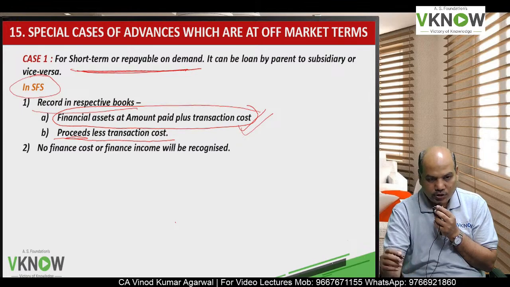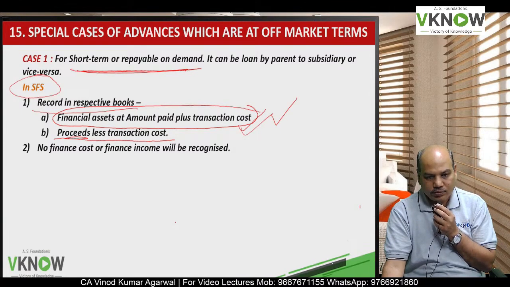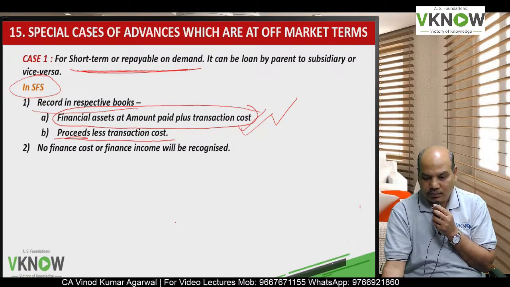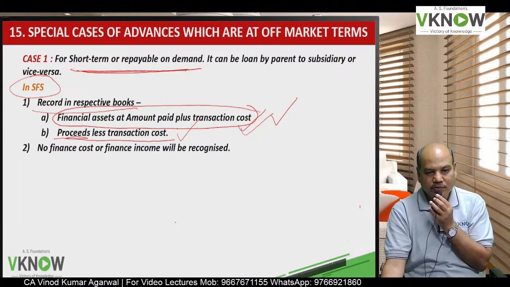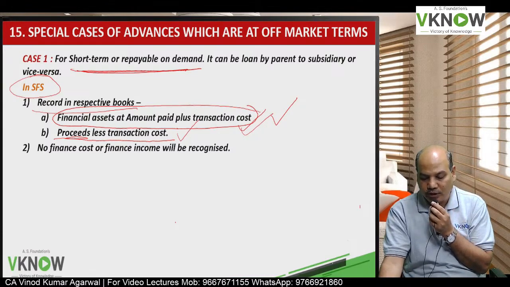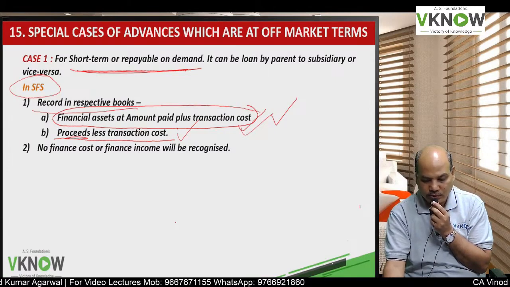So the one who has given the loan: financial asset to bank, amount will be amount paid plus transaction cost. The one who has received the loan: bank to financial liability, amount is proceeds minus transaction cost.